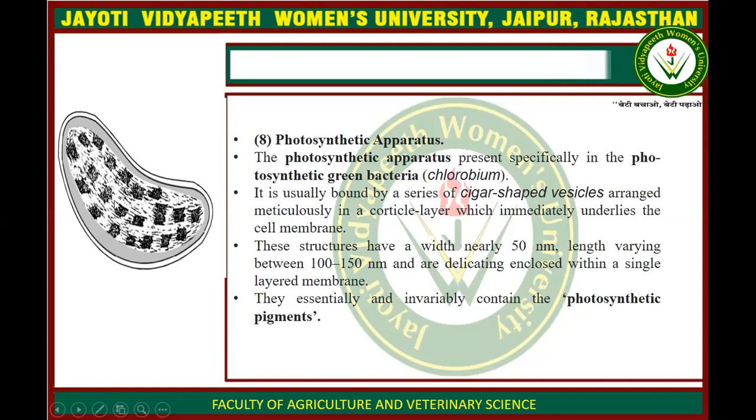The single layer may have a diameter of 3 to 5 nanometer. These photosynthetic apparatus contain some pigments which are known as the photosynthetic pigments, which help in the storage of the stored food in bacteria.